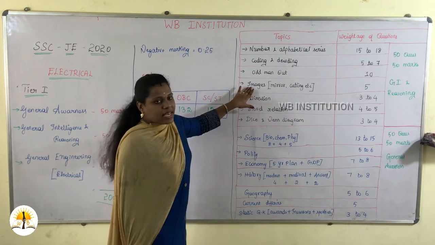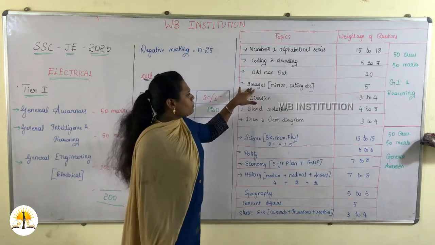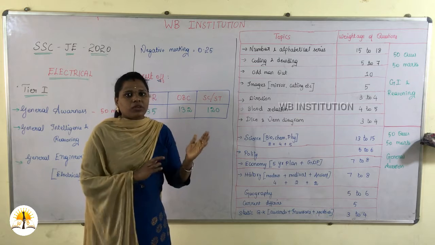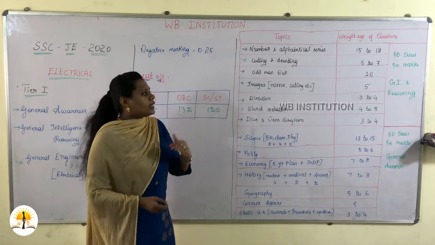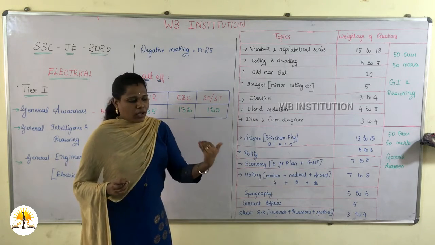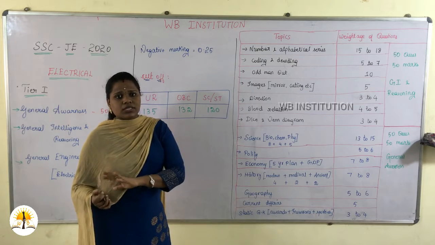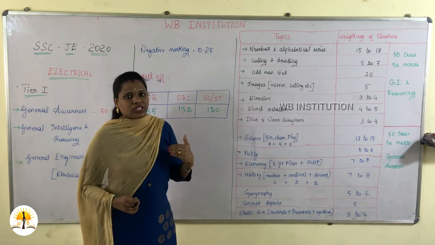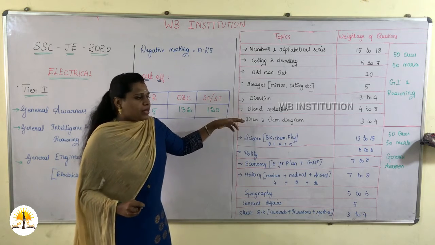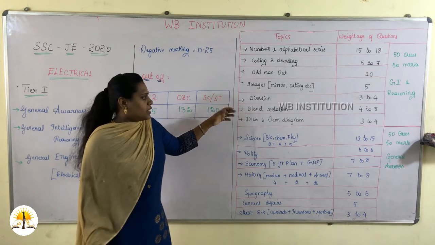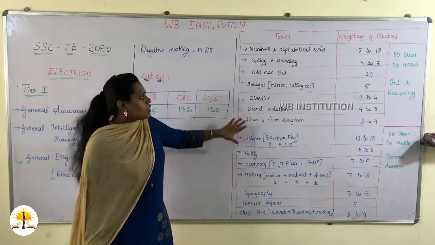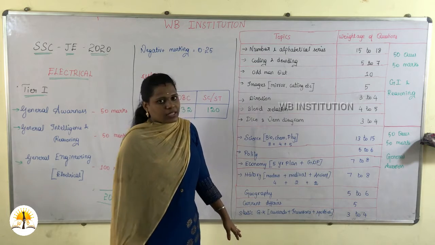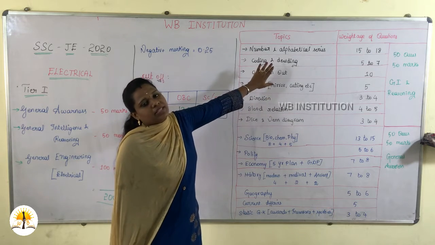Then coming to images, as I said earlier, images are nothing but mirror images. You need to find the copy of the exact image when it is placed in a mirror, or cutting the image. One image will be cut and you have to select the correct option given in the question. Then direction test, you need to check directions. Then blood relation, as we know, and Venn diagram. So this is the syllabus for your general intelligence and reasoning. You can score up to 45 plus in this section alone.